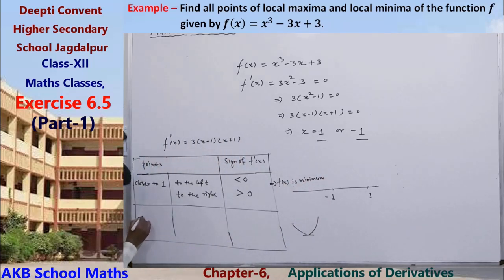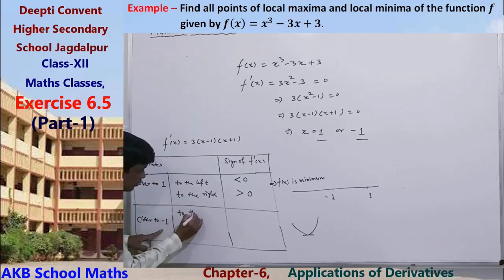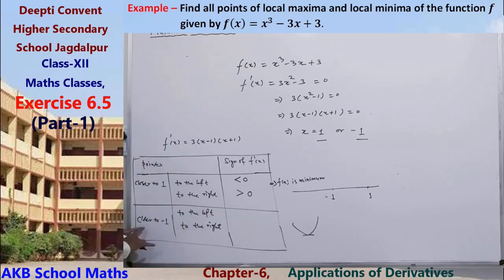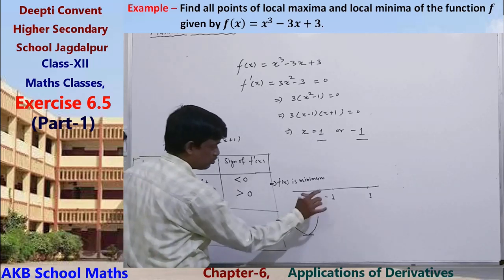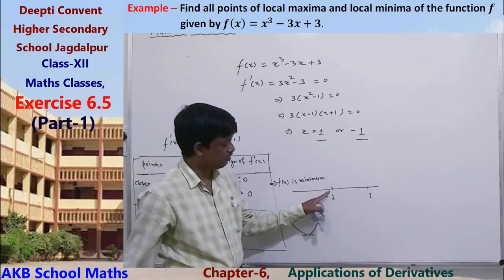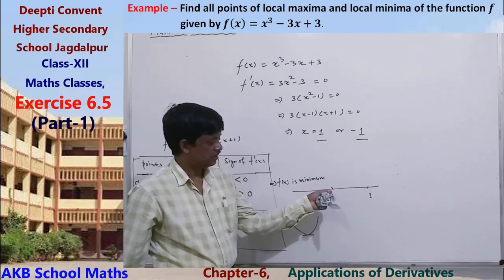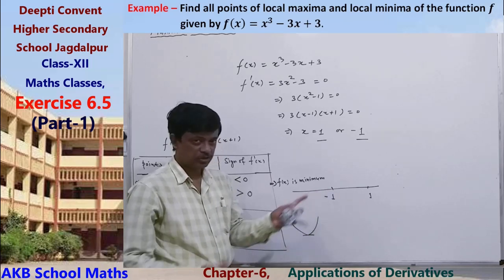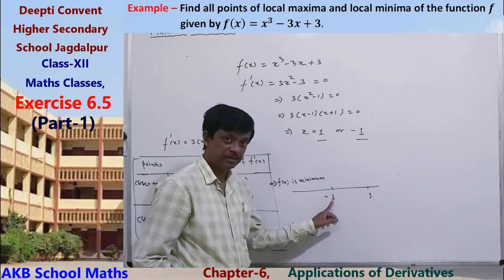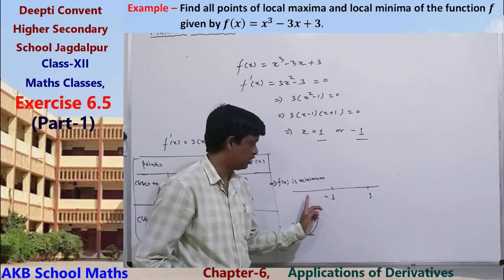Similarly, closer to minus 1, to the left and to the right. Closer to minus 1 on the left means values like minus 1.1, minus 1.2, minus 1.3.